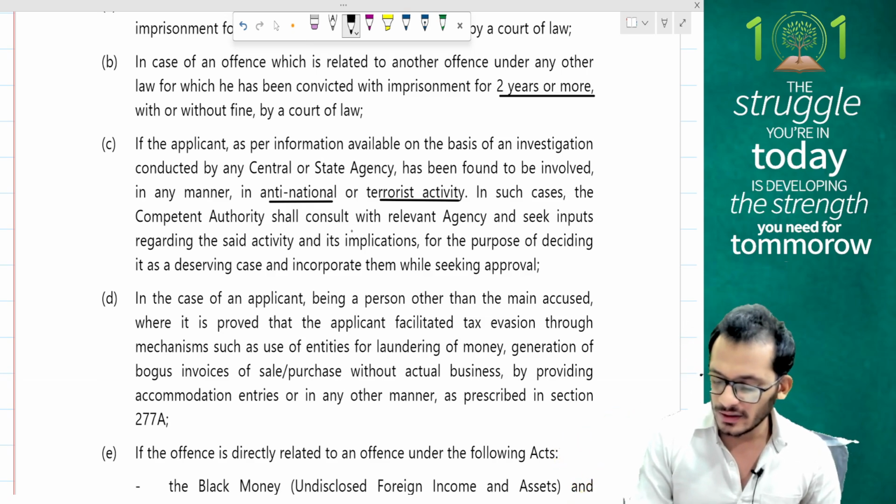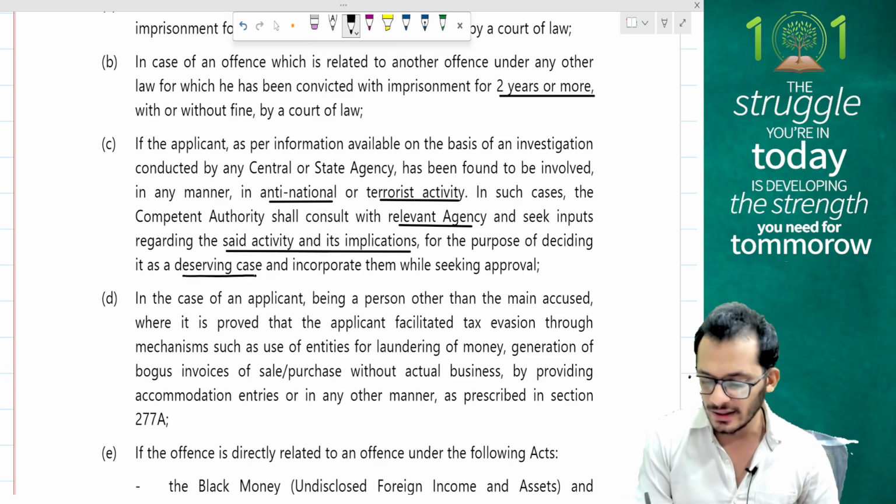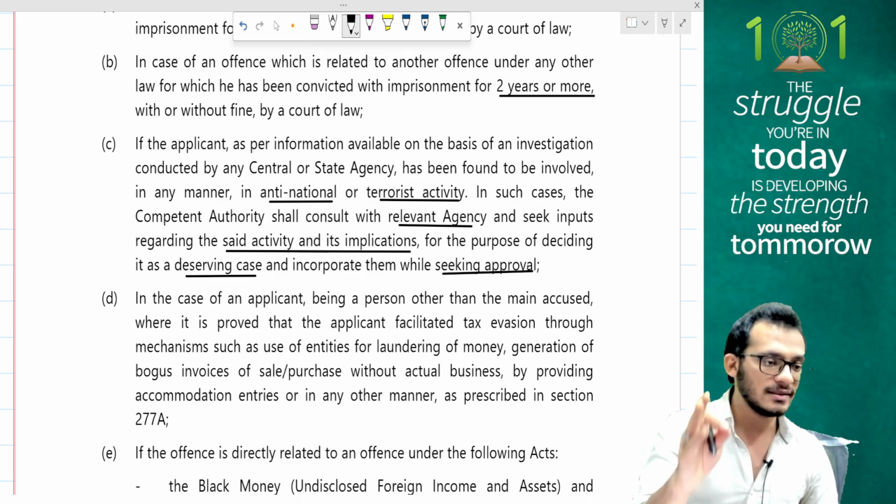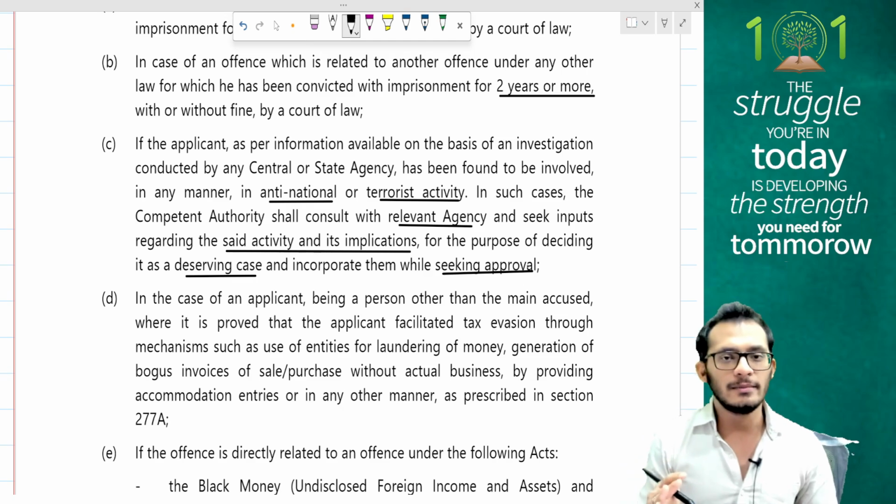In such a case, the competent authorities will consult with the relevant agency and seek inputs regarding the said activity and its implications for the purpose of deciding if it's a deserving case for compounding, and incorporate them while seeking approval. So when it is a matter of national security, you will always request CBDT approvals.